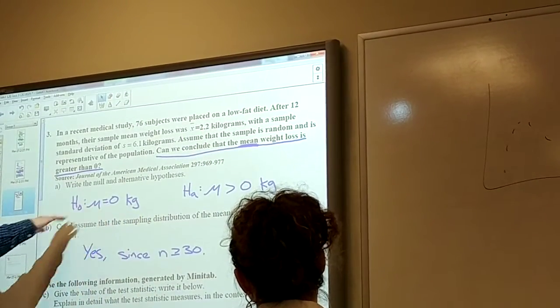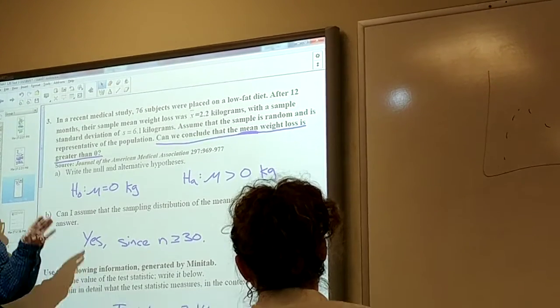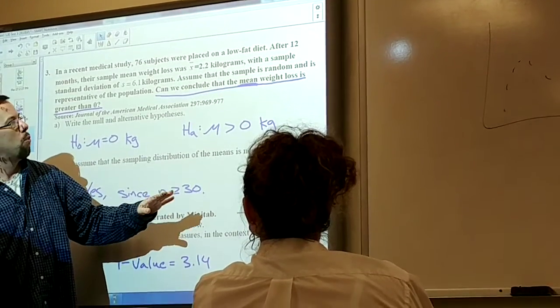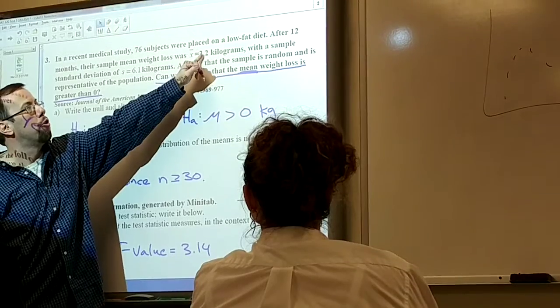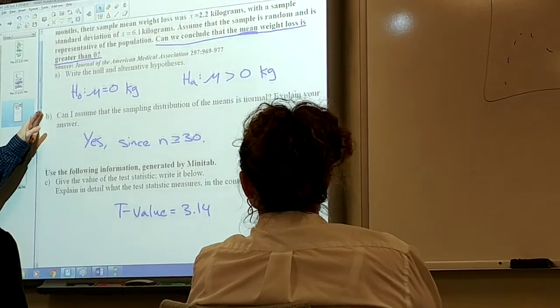So if we would expect the average weight loss to be 0, the test statistic is a representation of how extreme the 2.2 kilogram weight loss was. The p-value is the probability of that, which we'll talk about in a second.